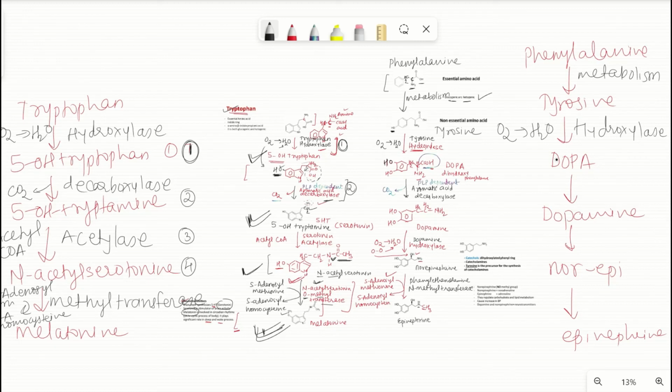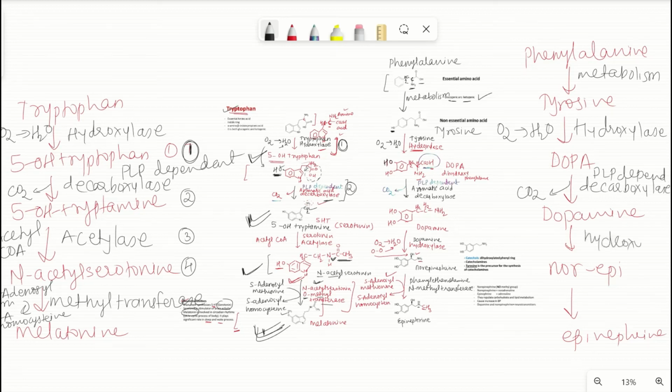Wherever there is hydroxylase, we write oxygen getting converted into water. Okay, now from dopa the COOH will be going away by the decarboxylase enzyme, and decarboxylase means carbon dioxide is gone. So wherever we write decarboxylase, we have to write PLP dependent. Here also PLP dependent. Then from dopamine to norepinephrine, one more hydroxy group is coming, no?